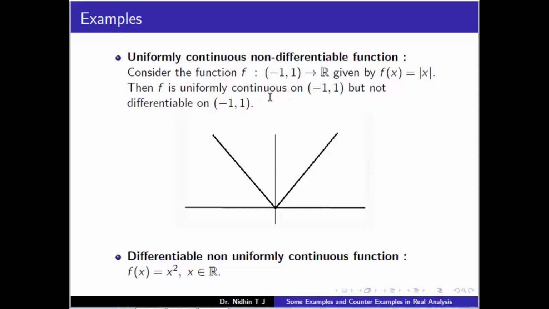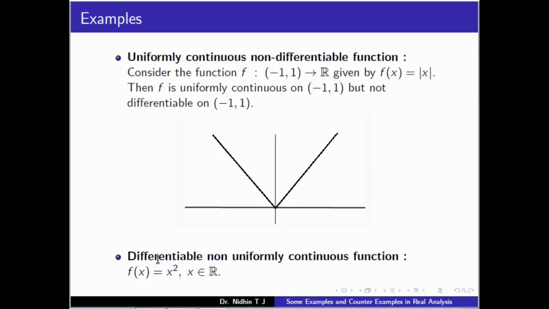And if a function is uniformly continuous on a larger set, it is uniformly continuous on its subset. So f is uniformly continuous on the open interval (-1, 1), but at x equal to 0 it is not differentiable. So this function is an example of a uniformly continuous function which is not differentiable.